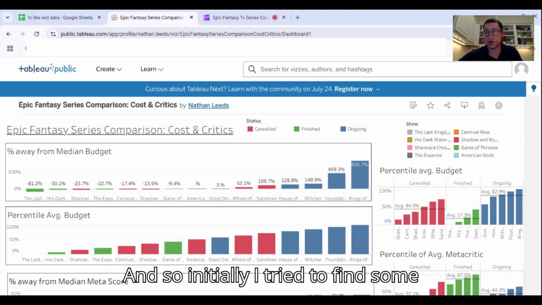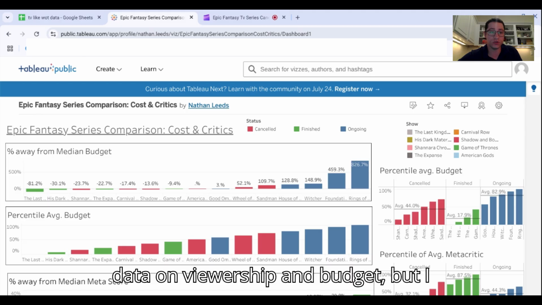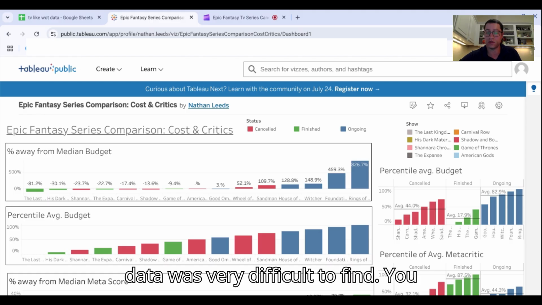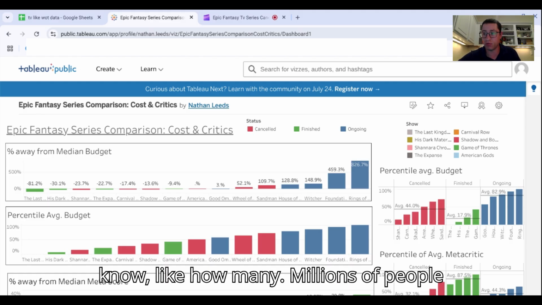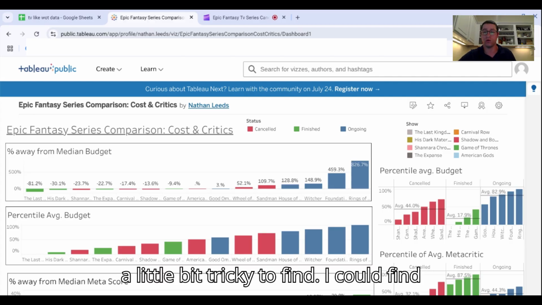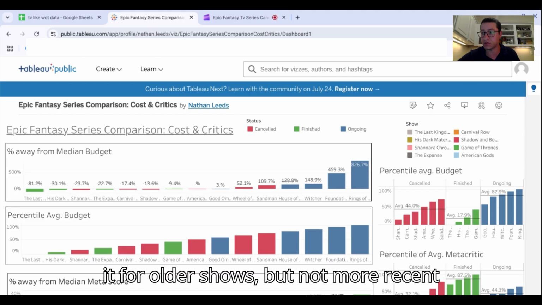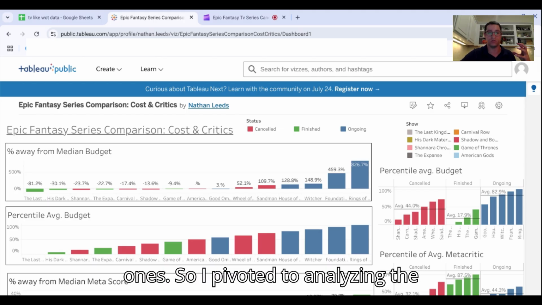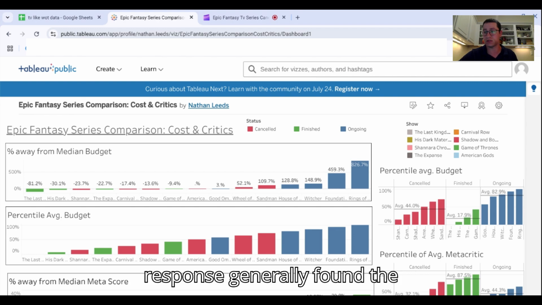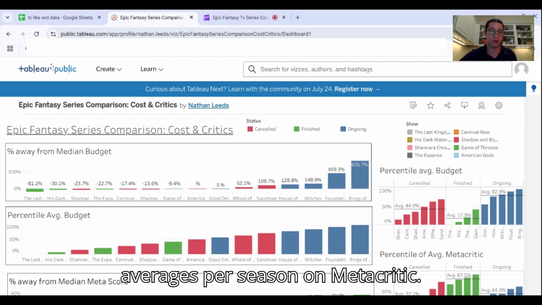And so initially, I tried to find some data on viewership and budget, but I found that the viewership data was very difficult to find. Like how many millions of people watched the TV show. That was a little bit tricky to find. I could find it for older shows, but not more recent ones. So I pivoted to analyzing the budget for the show and the critical response. Generally found the averages per season on Metacritic.